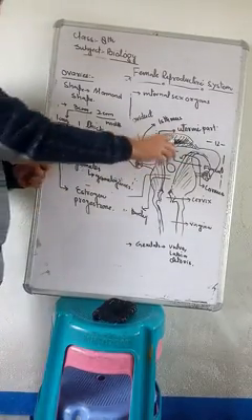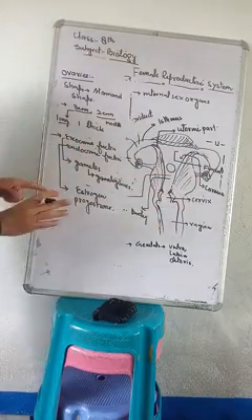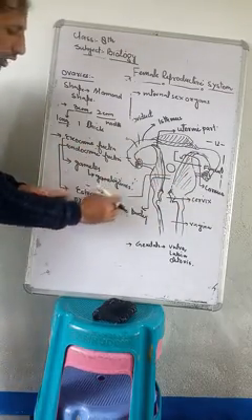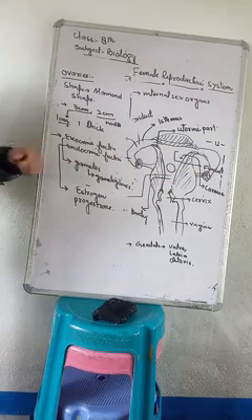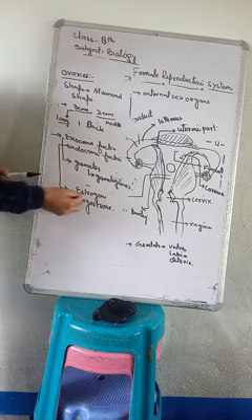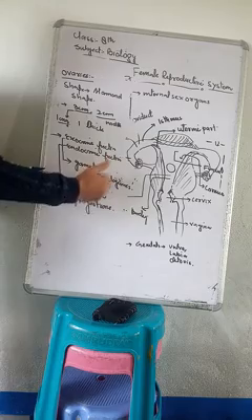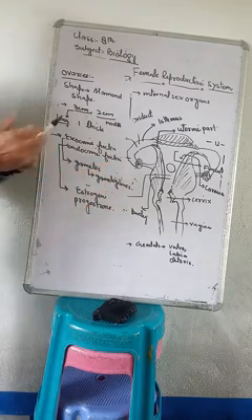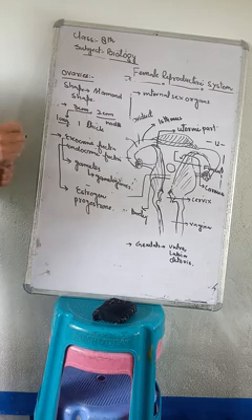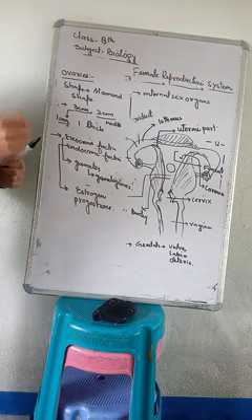Then after the gestation period, it is released out. Next, what is the function of estrogen and progesterone? They bring different physiological activities in the body. The estrogen helps to develop the secondary sexual characters in females.